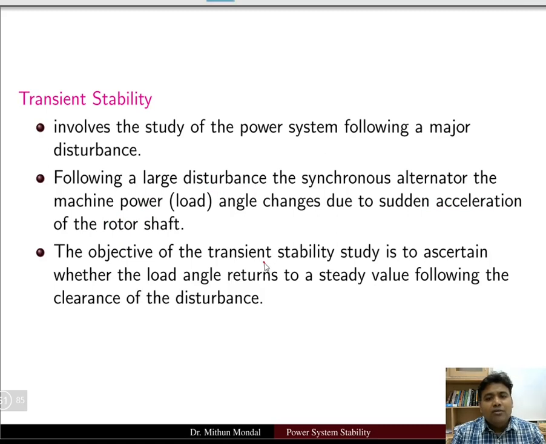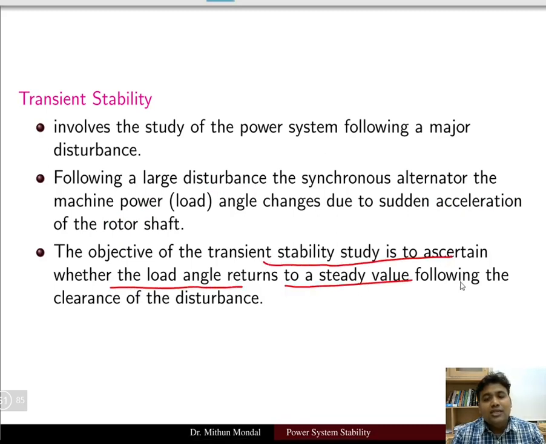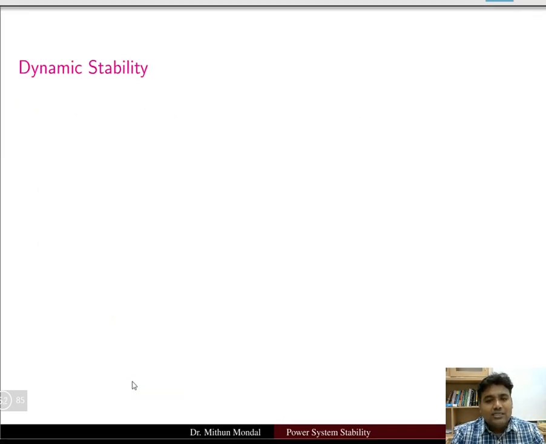The objective of a transient stability study is to ascertain whether the load angle returns to the steady state value following the clearance of the disturbance. So the load angle delta: does it return to the steady state value when the disturbance has been removed? That is the objective of transient stability.